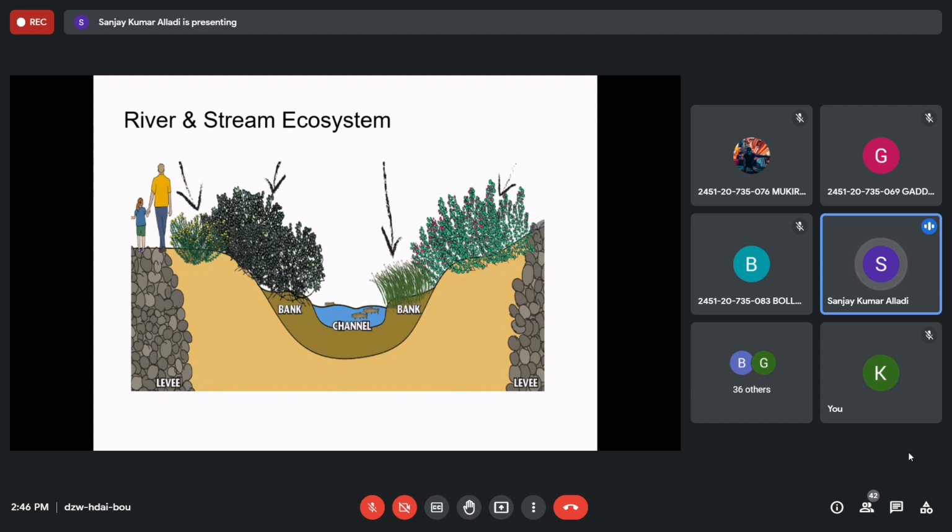And then the decomposers like bacteria, fungus, and even the protozoans. And at the bottom of the river there are even decomposing living organisms like snails, shells, crabs and shrimps, all that will also be there. So that is a river and stream ecosystem.